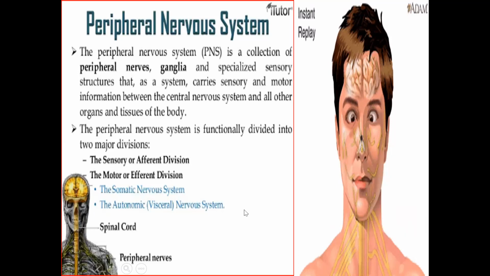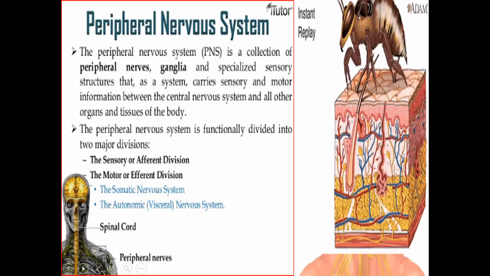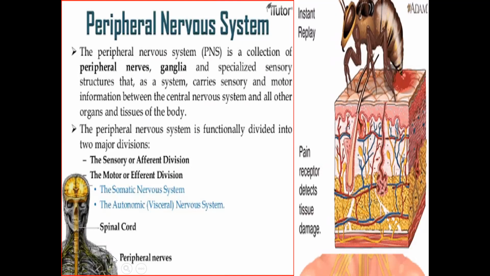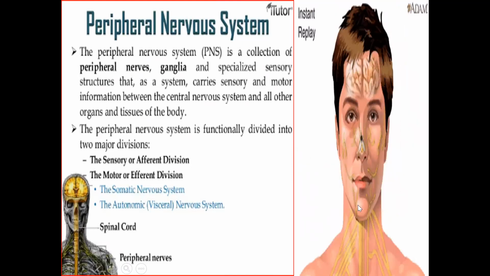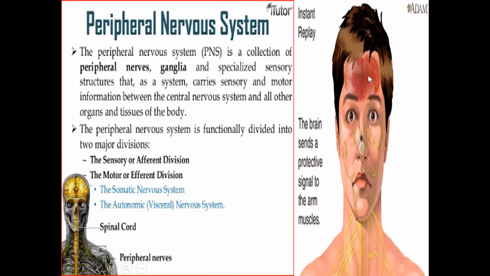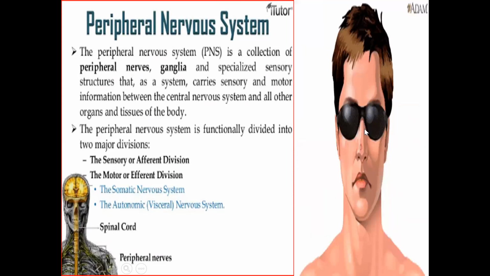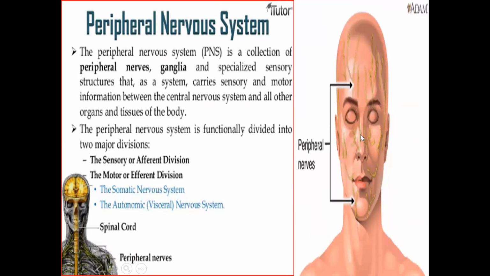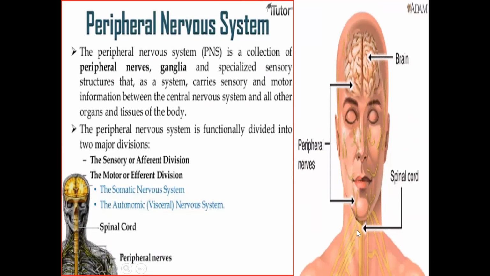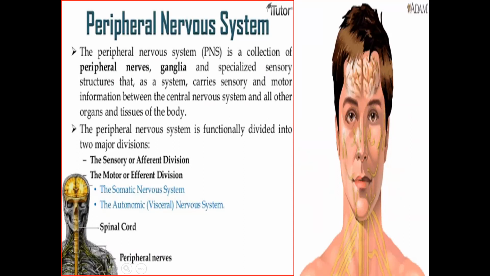The somatic nervous system is here. This is the autonomic nervous system. This is the spinal cord and these are the peripheral nerves. Now in this picture, it is clearly shown that the peripheral nervous system sends a pain signal to the brain. The brain analyzes the pain signal and sends a protective signal to the arm or muscles. These are the peripheral nerves, this is the spinal cord and this is the brain.